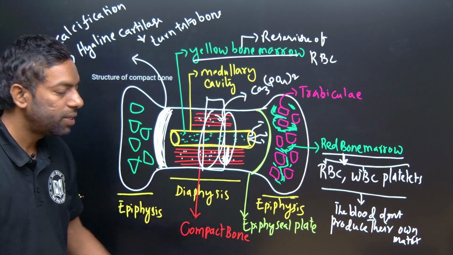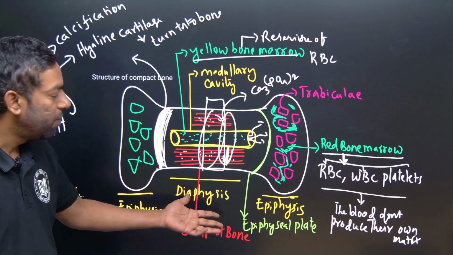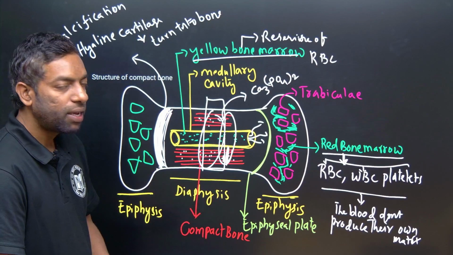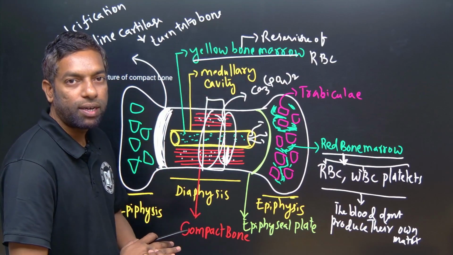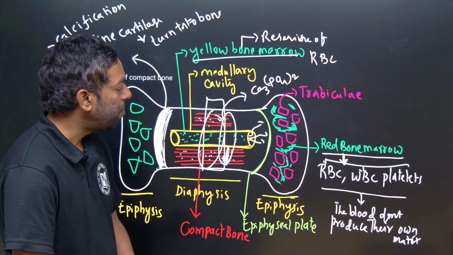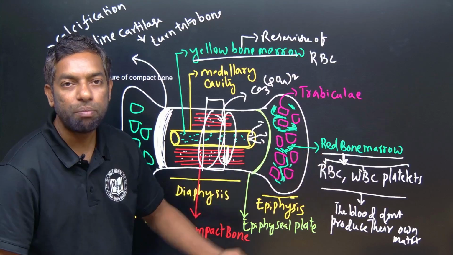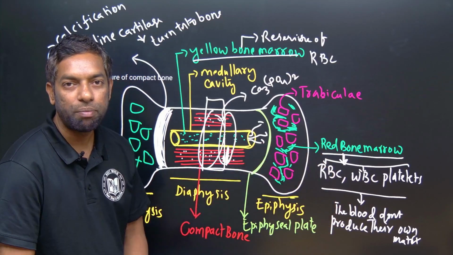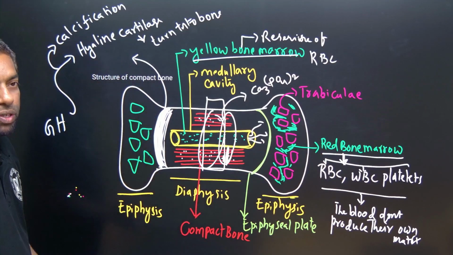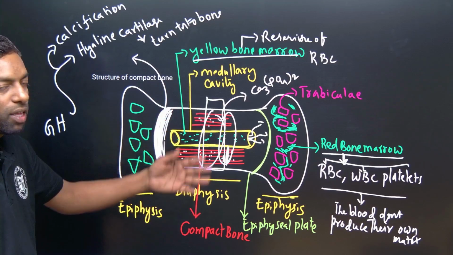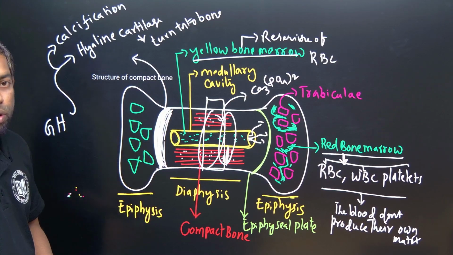Compact bone has two regions, epiphysis and diaphysis, and in the diaphysis there is a location in the middle: the medullary cavity. The medullary cavity has bone marrow, that is yellow bone marrow. The epiphysis has certain pieces we call trabeculae. Between the trabeculae there is red bone marrow. Red bone marrow produces RBC, WBC and platelets. As well, the epiphyseal plate is useful for growth, and is turned into the bone. That is the process we call calcification, which is under the growth hormone.